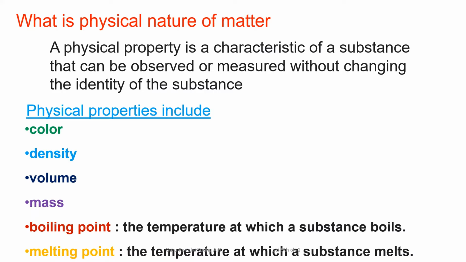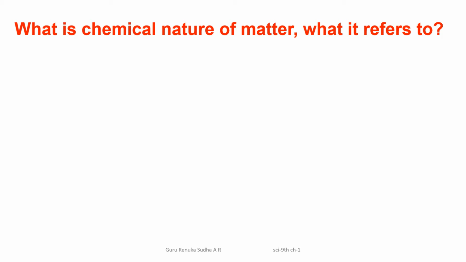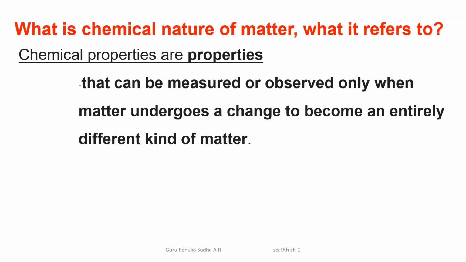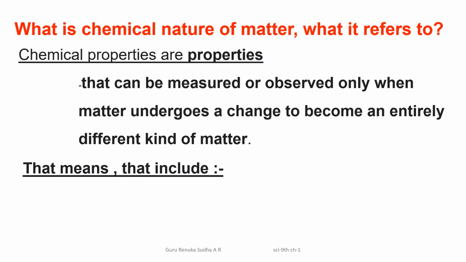Okay, while explaining the chemical nature of substances, what are the things that we are going to consider, and what does the chemical nature of matter refer to? Chemical properties are the properties that can be measured or observed only when matter undergoes a change to become an entirely different kind of matter. So totally there is a change in the nature of a substance from one condition to another.